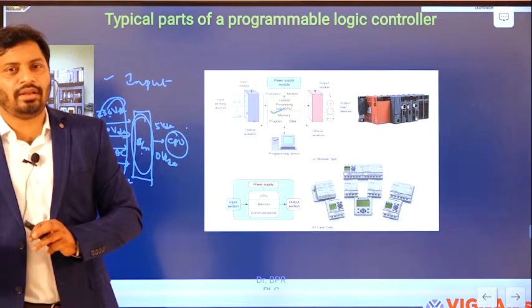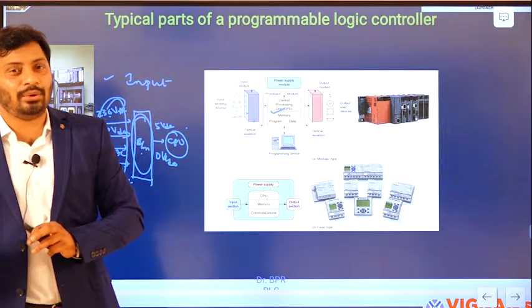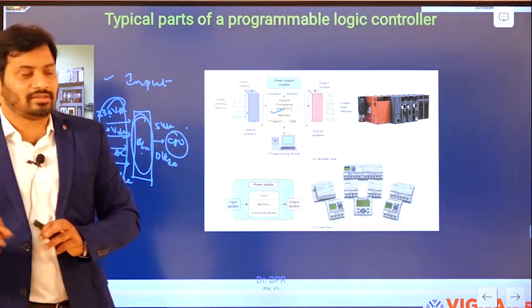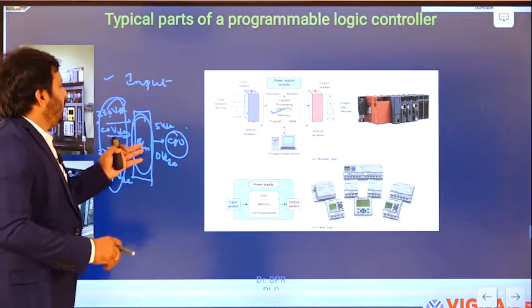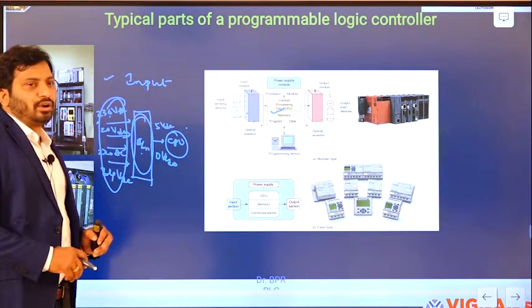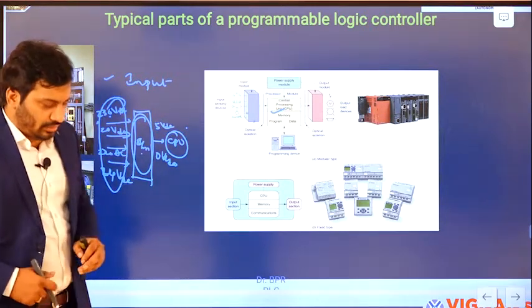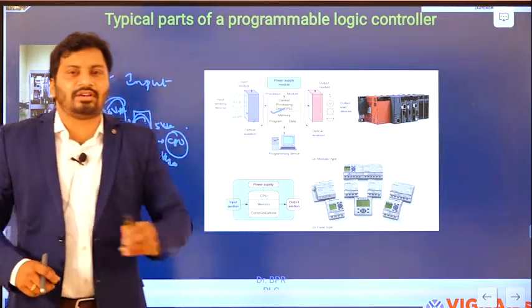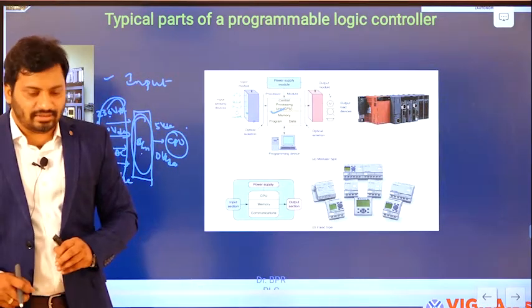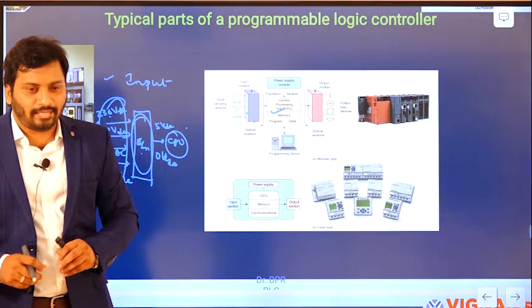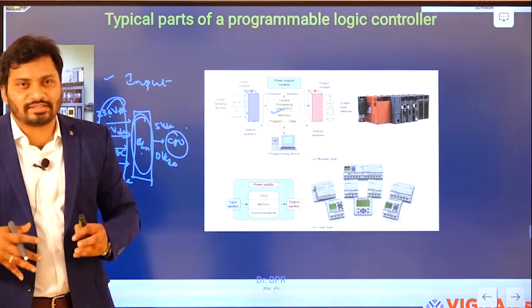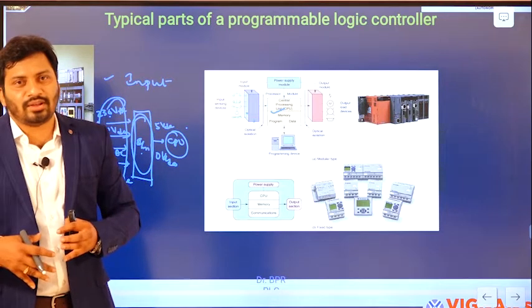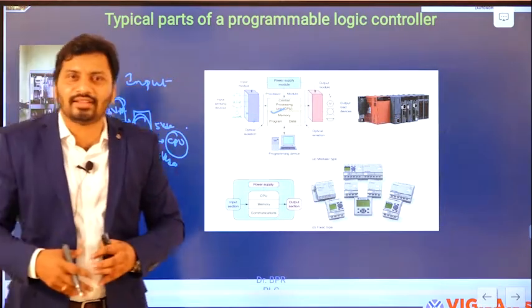Then you need to isolate. That means electrical fluctuations from this side should not damage the CPU. Some isolation circuitry needs to be designed. So overall, what the functional blocks inside the IO module are and how they function, we will discuss in the next class.